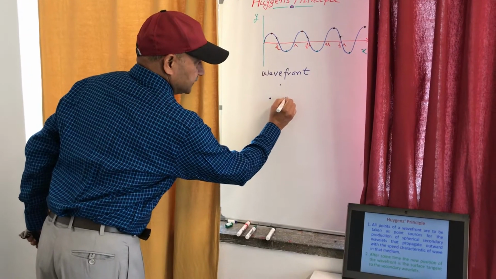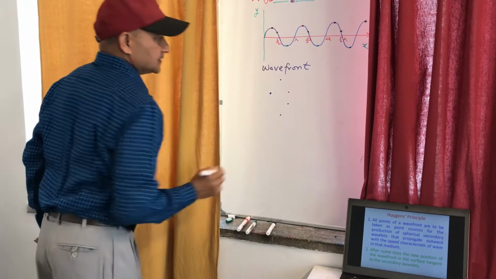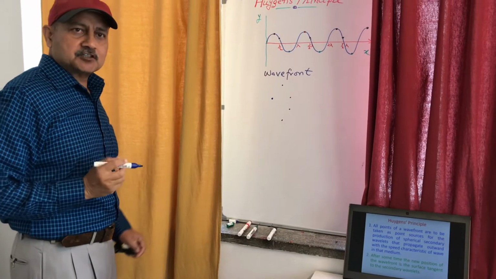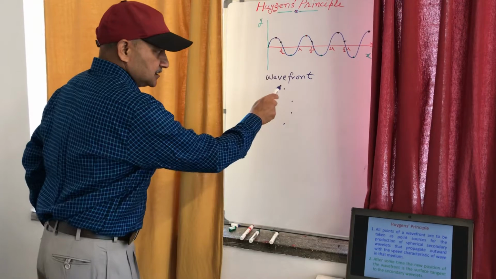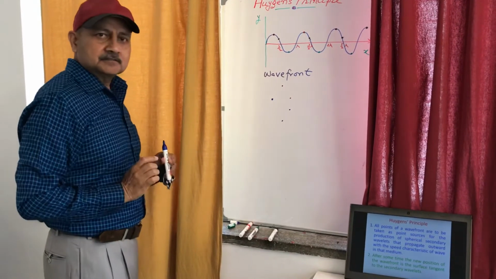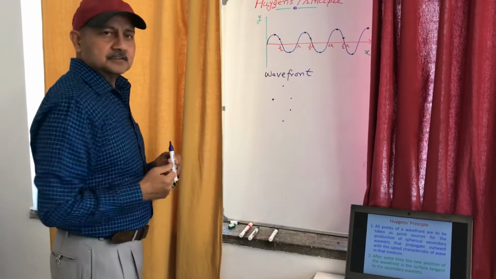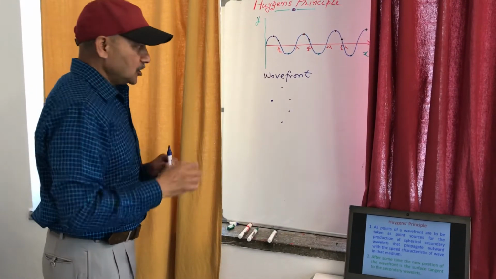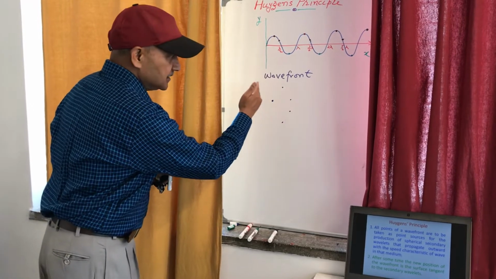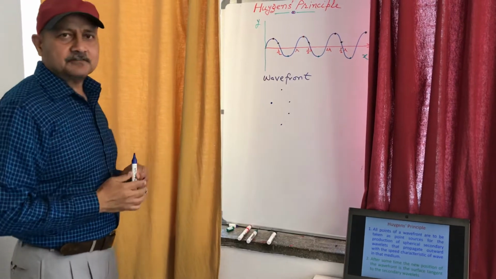Suppose after some time these are the points which are in the same state of vibration, meaning these points are either traveling downward or all these points simultaneously are moving upward, or all these points simultaneously are moving towards right or left.